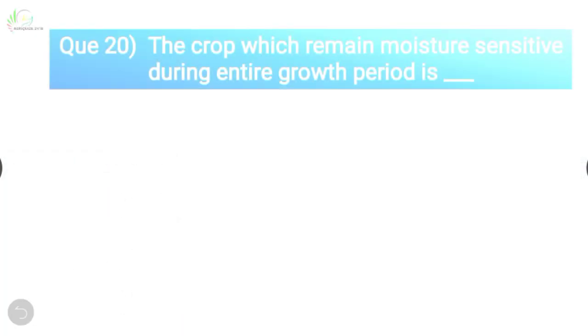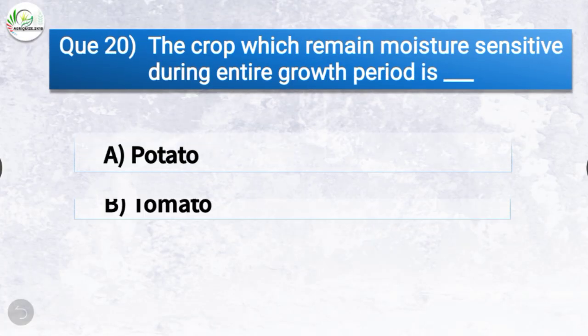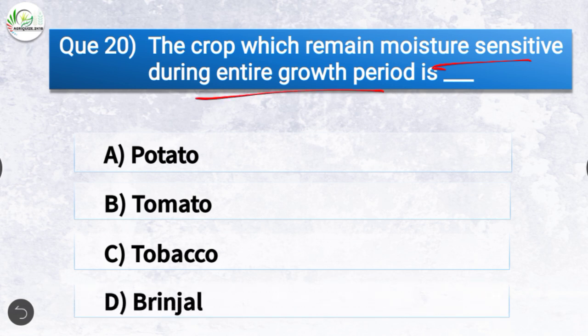Question number 20. The crop which remains moisture sensitive during entire growth period is. The options are potato, tomato, tobacco or brinjal. The correct answer is option C, tobacco. The crop which remains moisture sensitive during entire growth period is tobacco.